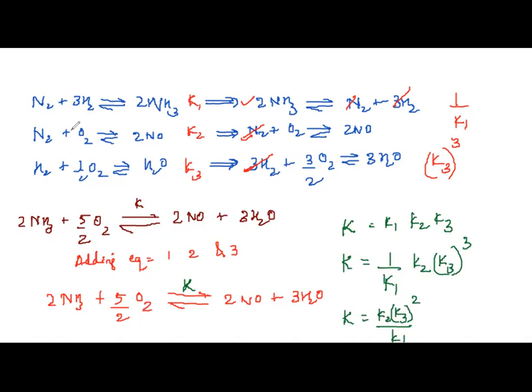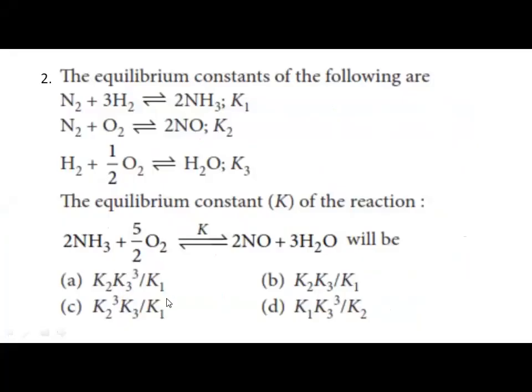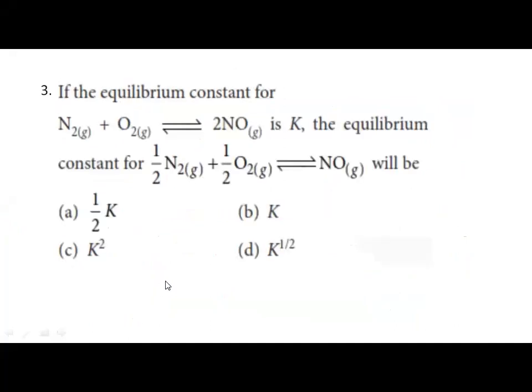Understood? Whatever the final equation is given, you have to get it to that form. So whatever you need to do, you do, and change the equilibrium constants accordingly. Here I have not done anything, so I have kept it K2 only. But here, reversing the reaction, the equilibrium constant will be inverse. Multiplied by 3, it will be cube. Multiplied by 2, it will be square. Divided by 2, it will be root of the new equilibrium constant. So with that, I will get K2 into K3 the whole cube divided by K1. So option A is the correct option.